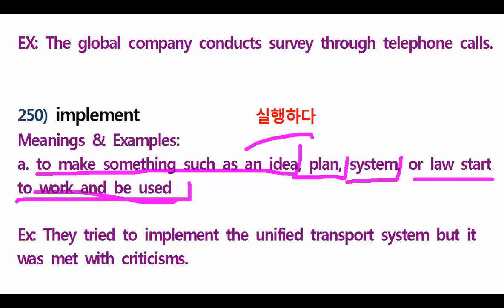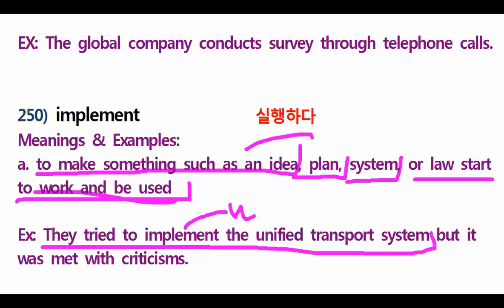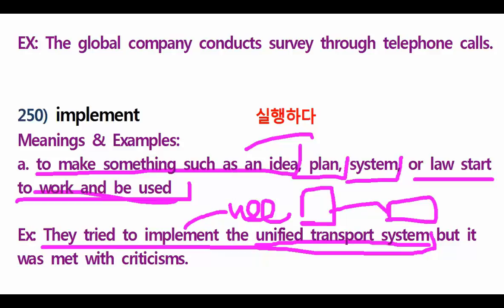Example, they try to implement the unified transport system. It means they try to use the idea or the plan. What is the idea? Unified transport system. It means you take the bus, you can take the train, what else? You can take Nubiza, for example. You can use the same card.